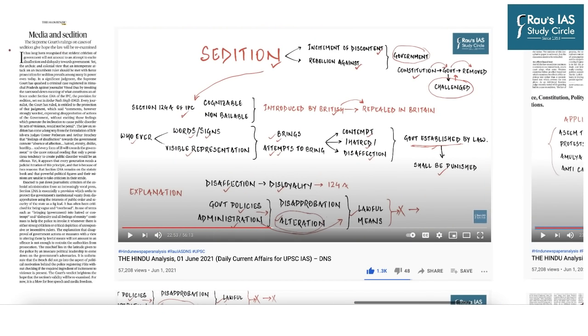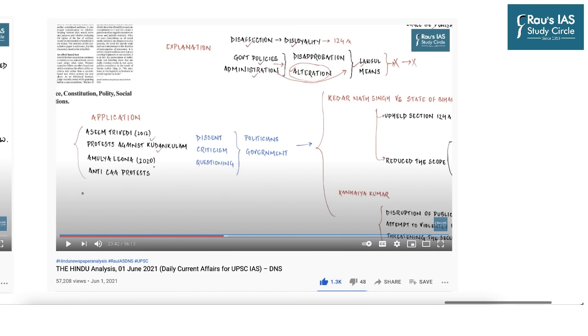Then the next column has also been left, that is Media and Sedition, which again appears on page number 6. Now this topic of sedition was discussed on 1st of June by me, where we started by discussing the historical perspective of sedition law in India, what actually sedition means, what is the reason behind frequent appearance of sedition in the newspaper, and that is related to the misuse of the powers given to the state governments.